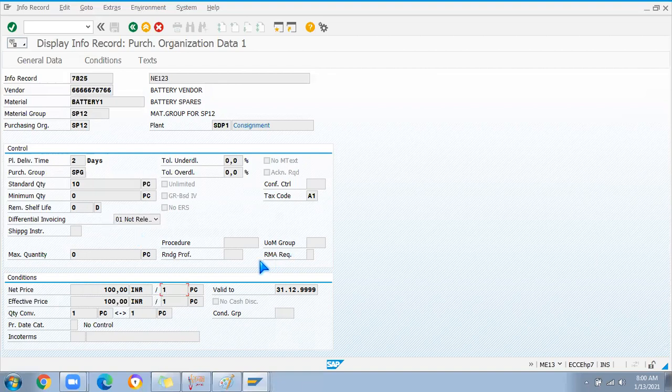I have a doubt: this consignment purchase info record is only for MRKO settlement, only the value to the vendor? Yes, only MRKO. We cannot use it for any other process. Only for the MRKO process we are creating this purchase info record. We don't use this value in the consignment PO, because that will be blank. The price will be 0 in that. If you see the PO, it will be blank. Whenever you are posting the MRKO, then this record is required.